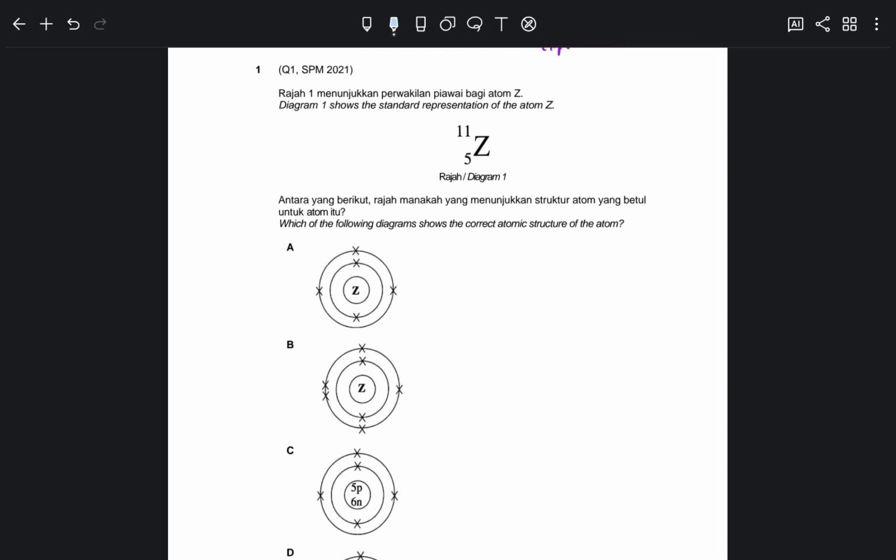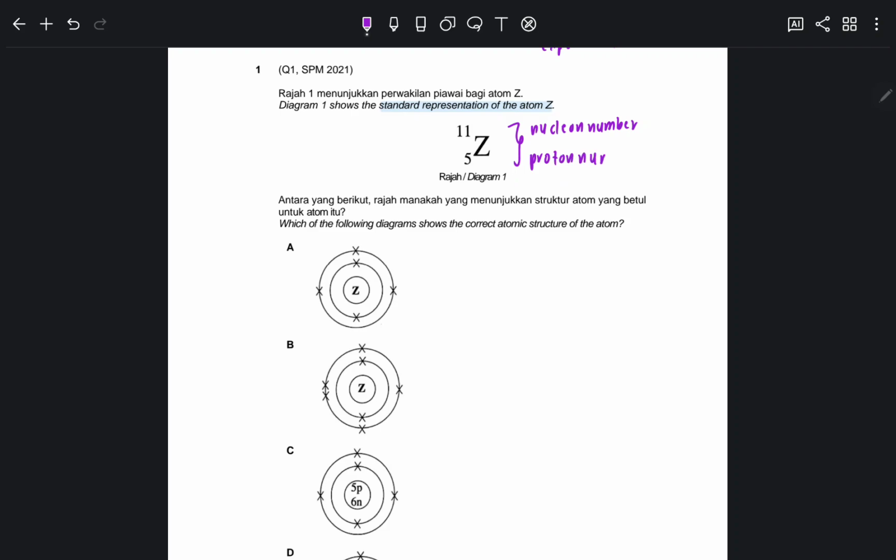Okay, so the first question is question 1 from SPM 2021. What is this question about? Diagram 1 shows the standard representation of an atom Z. Standard representation consists of nucleon number and also proton number. I used to spell number in a wrong way, so sometimes kalau I tersalah, just let me know.